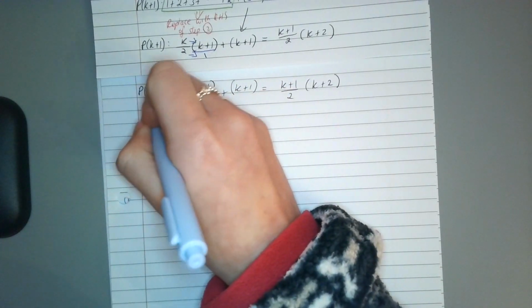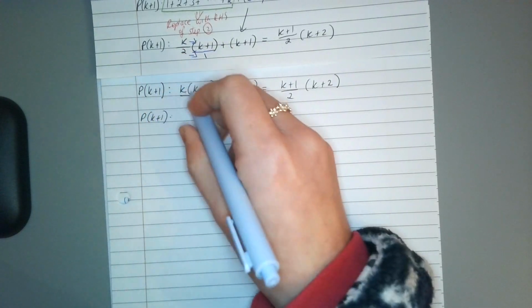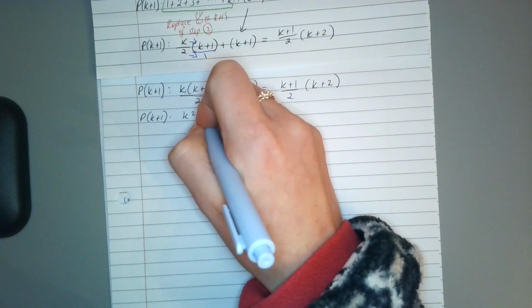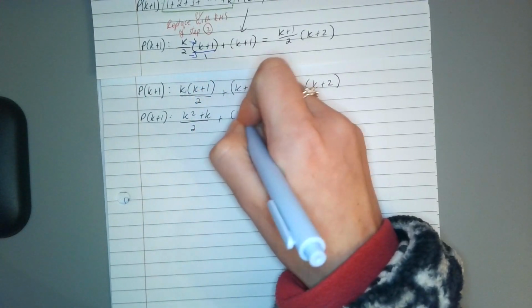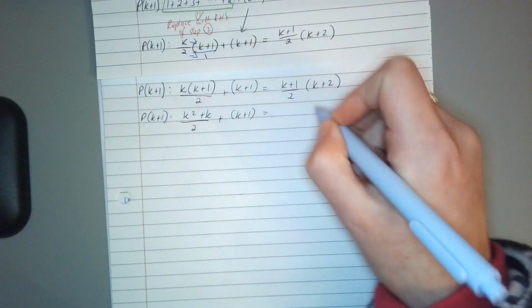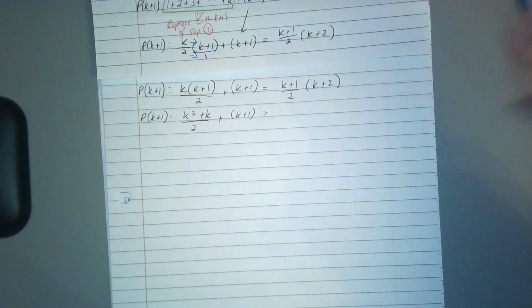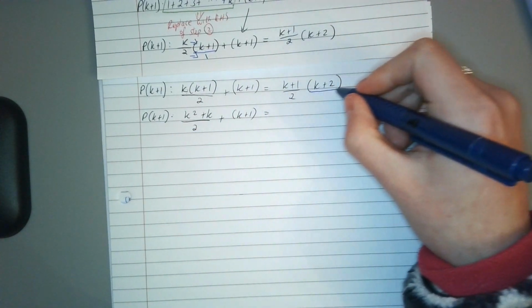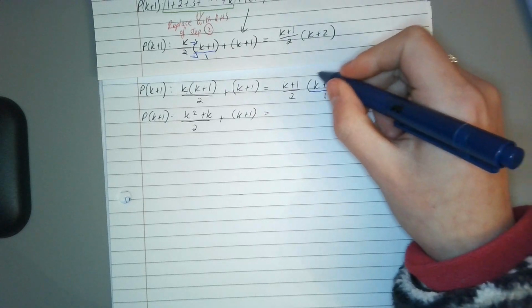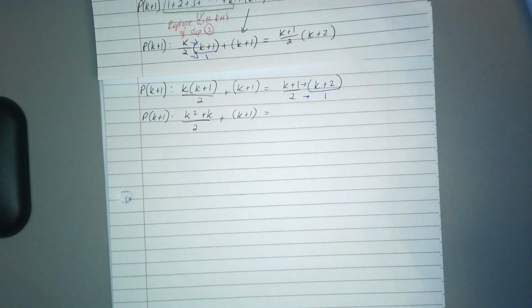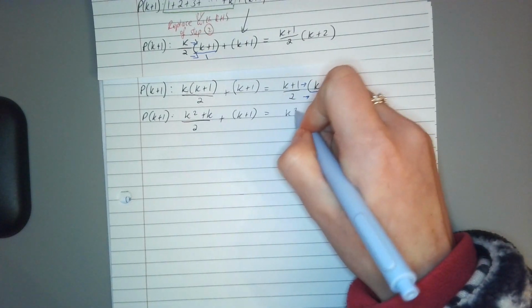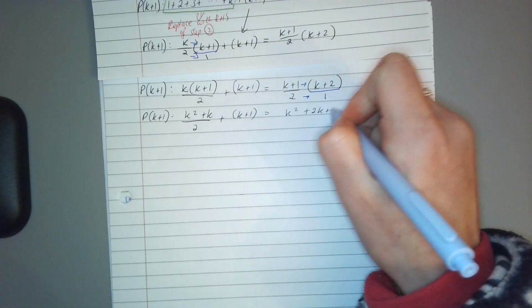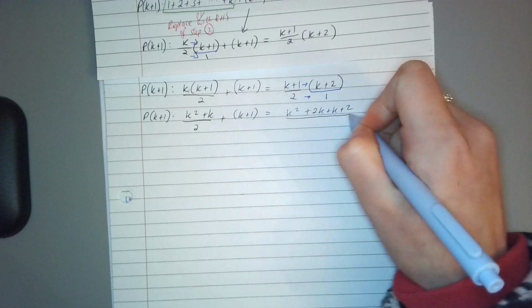Okay, so proposition of k plus 1: k by k is k squared, k by 1 plus k over 2 plus k plus 1 equals, so again here, this bracket is over 1, and we're going to multiply across. So k by k, k squared, plus 2k plus k plus 2, all over 2.